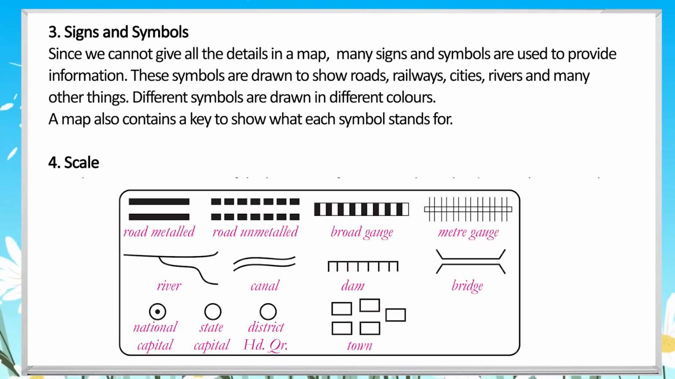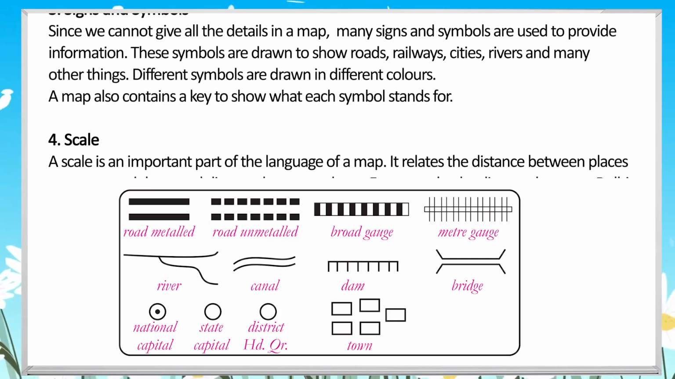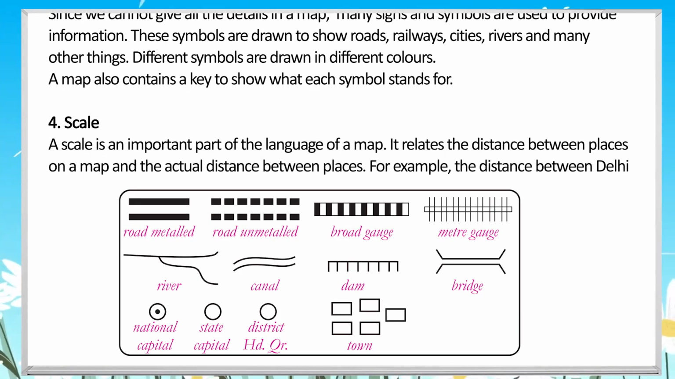3. Signs and symbols. Since we cannot give all the details in a map, many signs and symbols are used to provide information. These symbols are drawn to show roads, railways, cities, rivers and many other things. Different symbols are drawn in different colors. A map also contains a key to show what each symbol stands for.